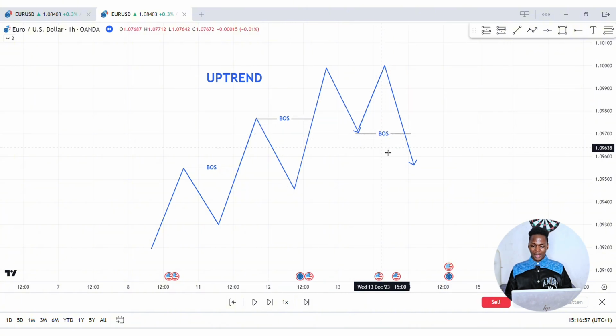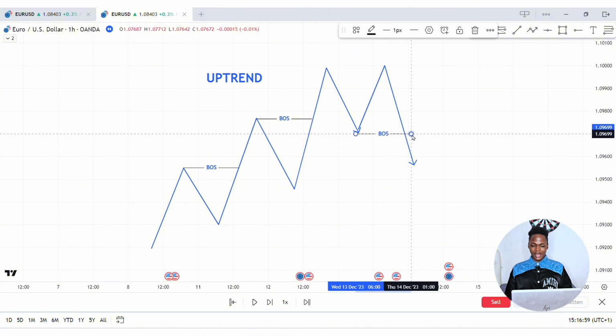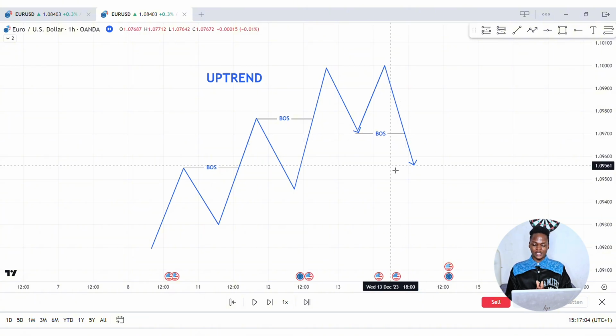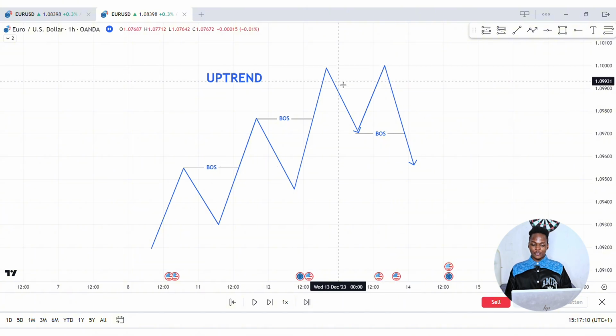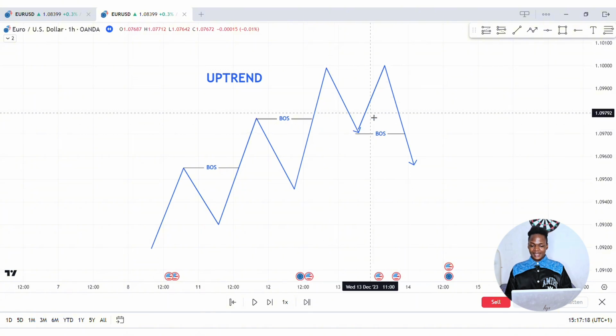Now, there's no need for you to panic. When you see a break of structure to the downside in an uptrend, it most likely means that the sellers are going to be in control of this market from now on, because the buyers failed to break a specific level to the upside twice, right? They failed to break it the first time and then they failed the second time. So the sellers then broke the market to the downside. What does this mean? This means that the sellers now have more control than the buyers.